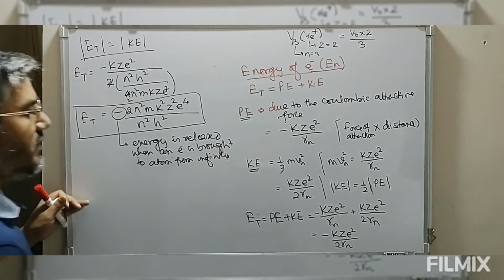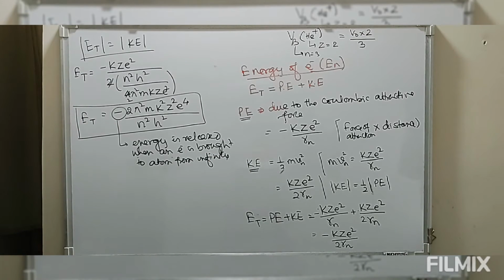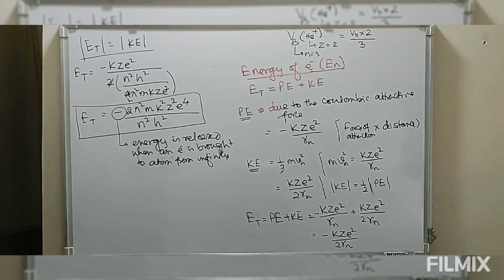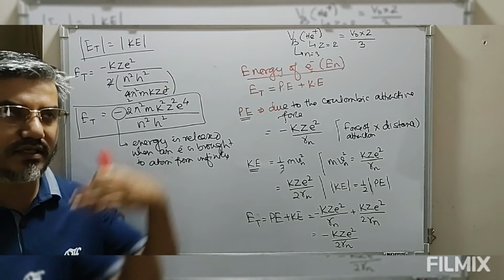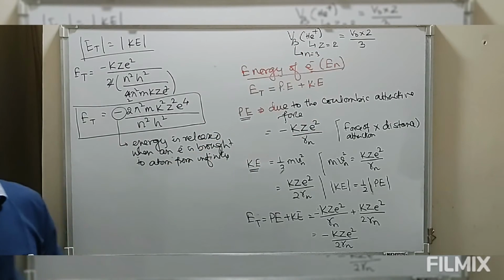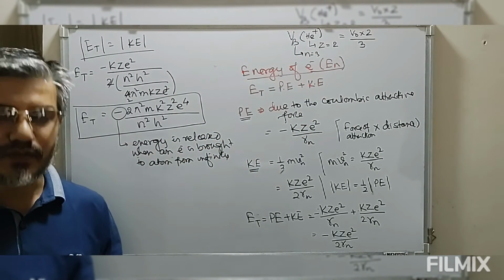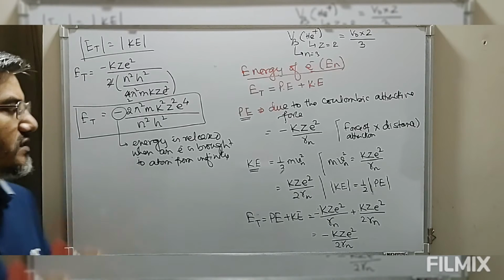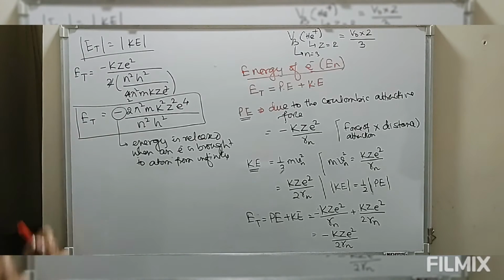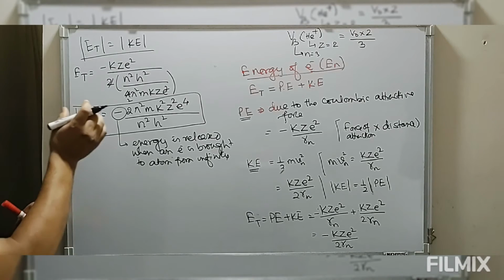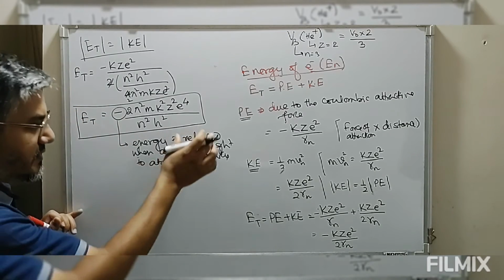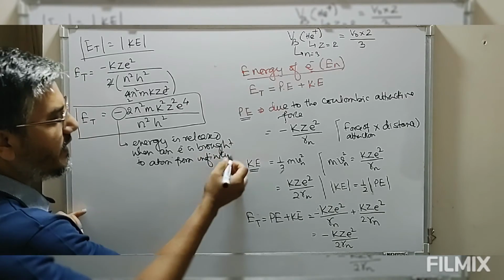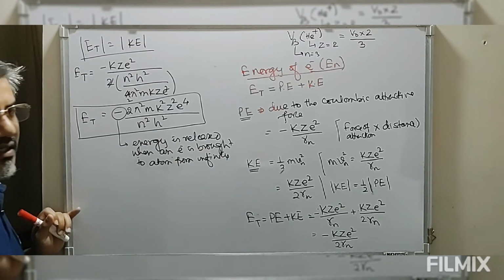The energy of an electron at infinity is 0. So when an electron is brought from infinity to an atom, energy must be released, or we can say the electron is more stabilized in an atom than at infinite distance. When an electron is placed in an atom, there is an attractive force, and because of this attractive force, energy must be released. So the energy of an electron is negative, meaning energy is released when the electron is brought to the atom from infinity, because at infinite distance the energy of the electron is 0.